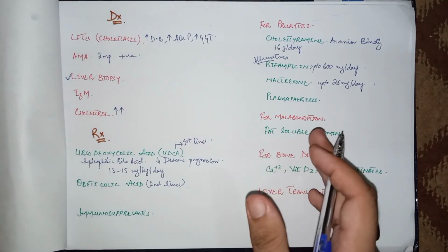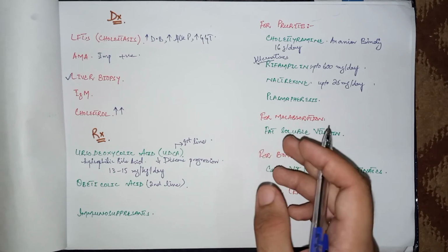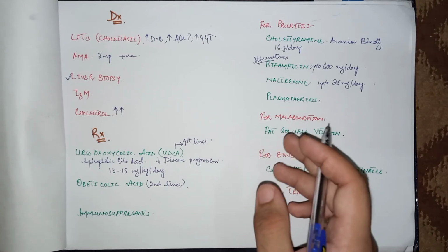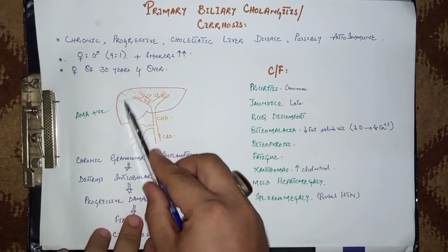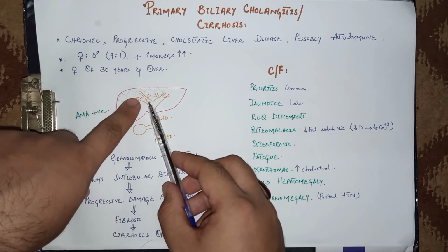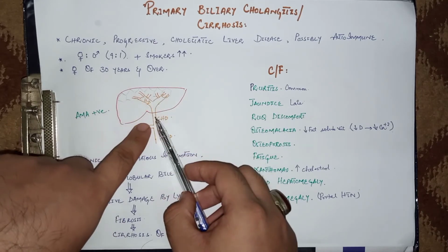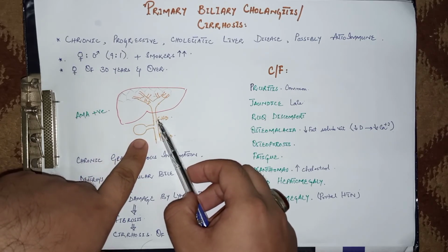Now this was the whole about primary biliary cholangitis or primary biliary cirrhosis. Few words about secondary biliary cirrhosis. In secondary biliary cirrhosis, the problem is not within the liver, within the lobules or the interlobular bile ducts of the liver. The problem is outside the liver in secondary biliary cholangitis or cirrhosis, in which the most important cause is gallstones,